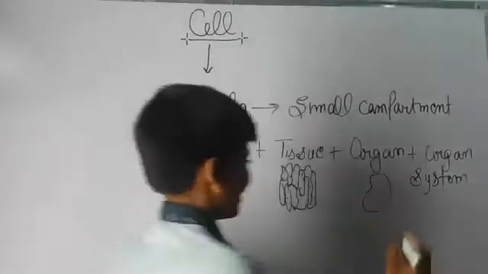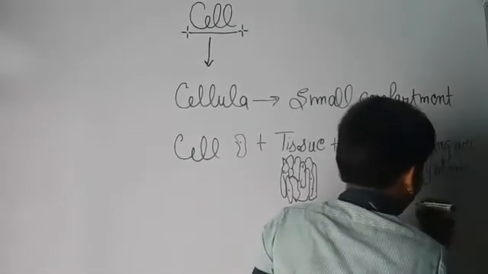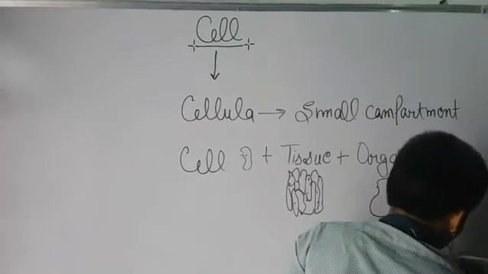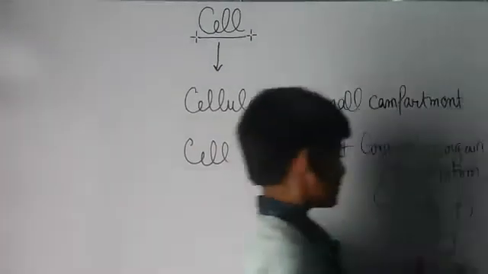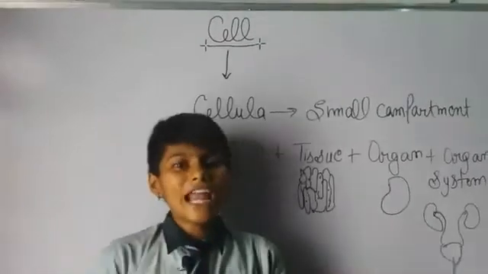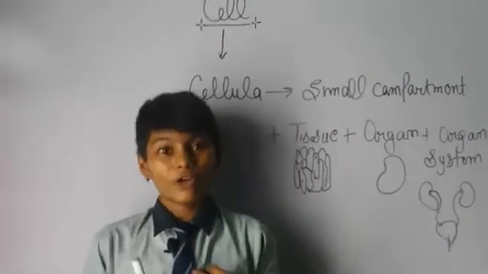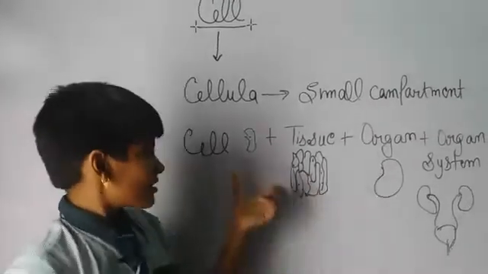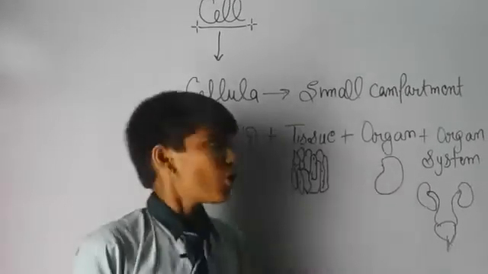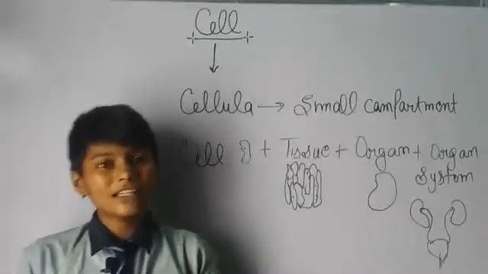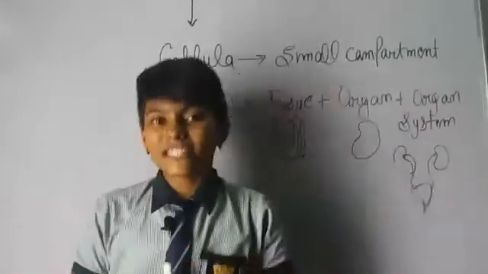Organ system, for example, we take the excretory system. This is an organ system, and by organ systems, at last, as the result, human beings are made. So this is the process and we are all familiar with it. Now let's discuss the study of cell.